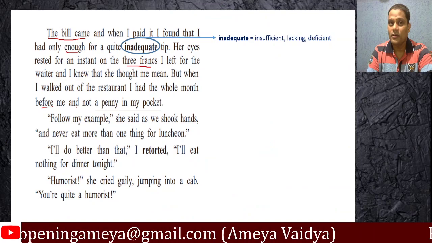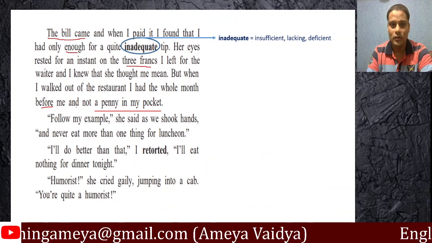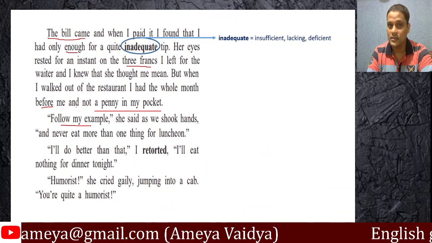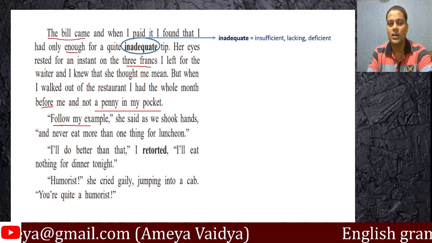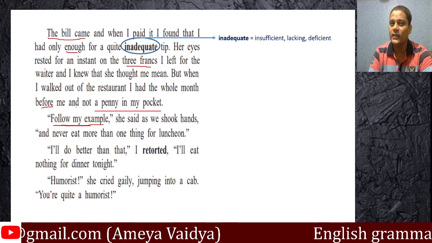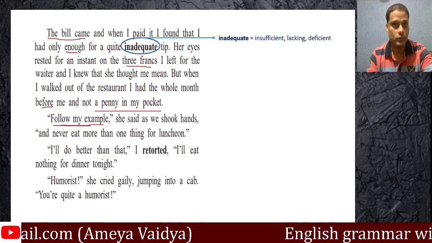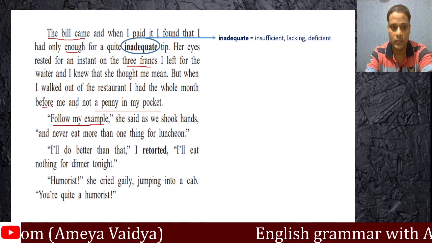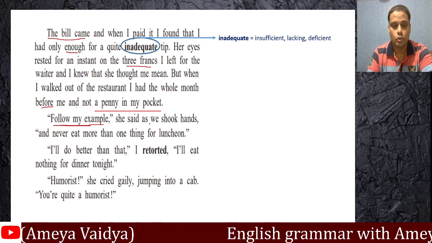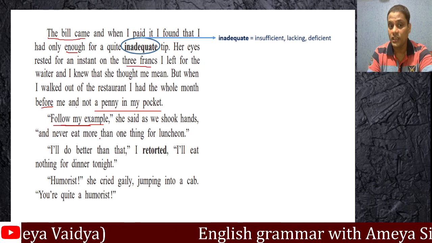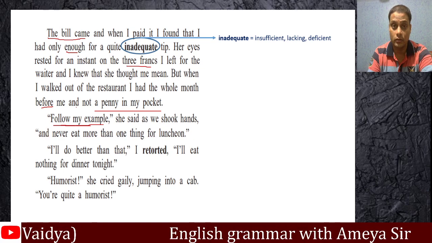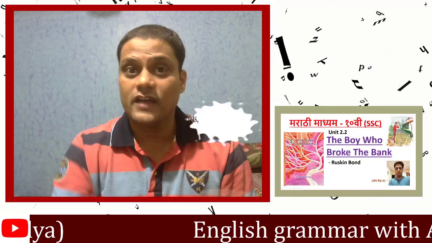Follow my example. Still, she is going on and on about her. Follow my example, she says. By the way, this could be a grammar entry, follow my example for question tag. We'll see if I've covered that. If not, we will deal with it. She said, as we shook hands, and never eat more than one thing for luncheon. Look who is advising.